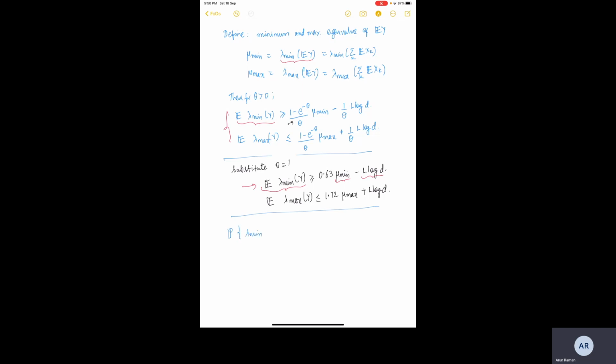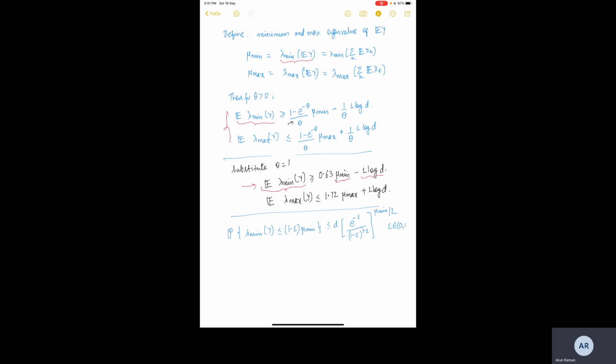So the probability that lambda min of Y is less than or equal to (1 minus epsilon) mu min is at most d times e raised to the power minus epsilon squared mu min divided by 2L.